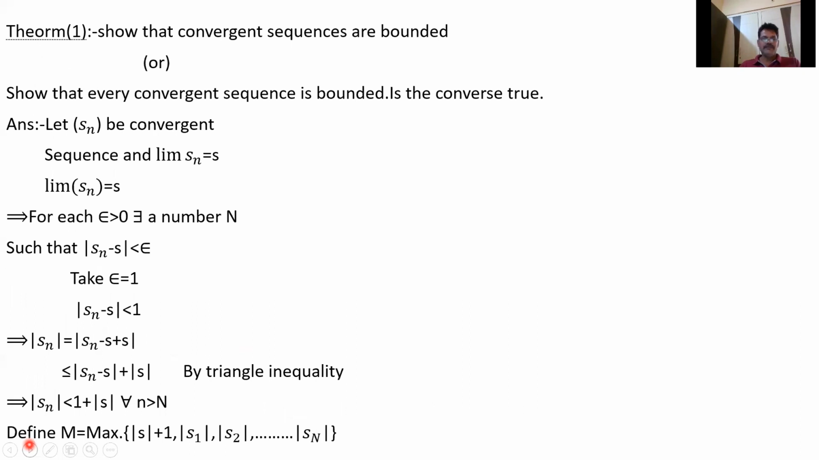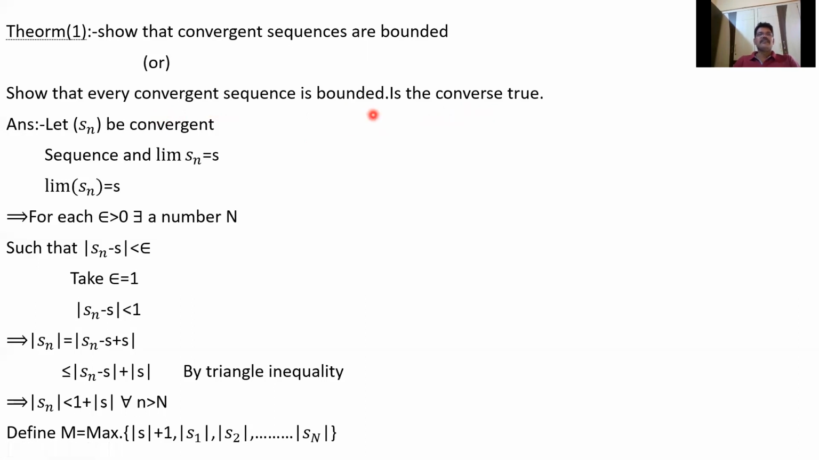One important theorem. Show that a convergent sequence is bounded, or show that every convergent sequence is bounded. Is the converse true? This theorem is also asked many times in exams. So finally, every convergent sequence is bounded. Is the converse true? The converse need not be true. Converse means every bounded sequence is convergent. So first I will show the first part.